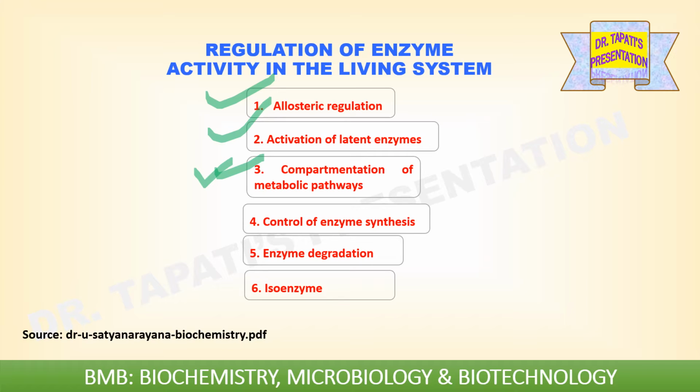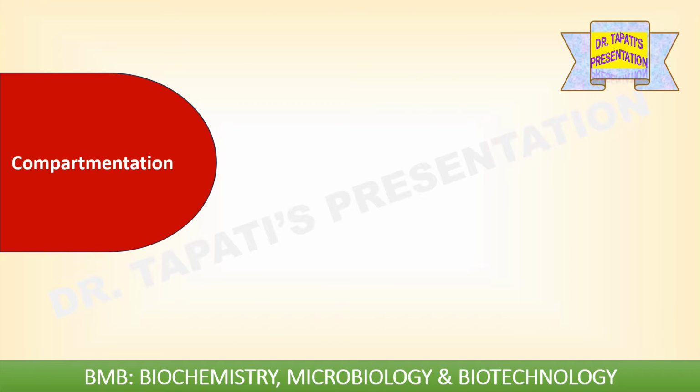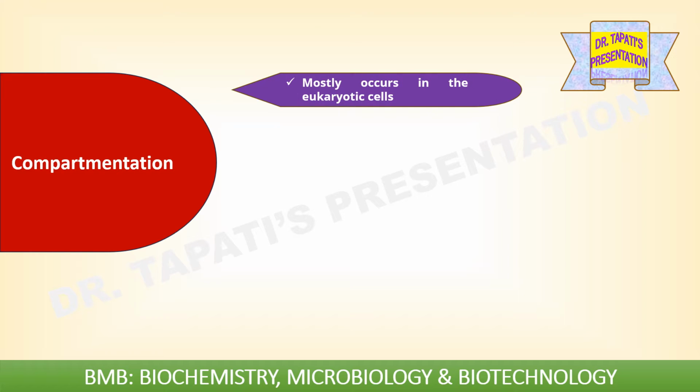This is also one of the important ways of regulation of enzyme activity in the living system, similar to allosteric regulation and activation of latent enzymes. Already I told you that enzymes are also regulated by compartmentation. It mostly occurs in eukaryotic cells. For eukaryotic cells to function properly, they divide their intracellular space into subcellular compartments, each harboring specific metabolic activities. Compartmentalization of metabolic pathways is a prerequisite for certain cellular functions.